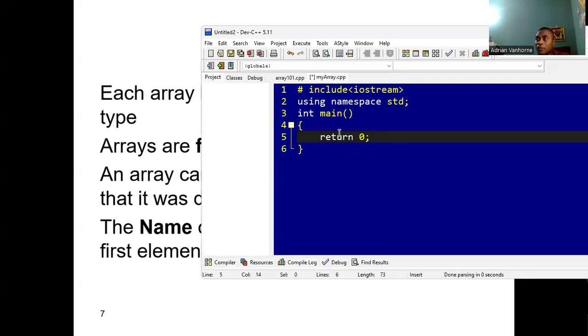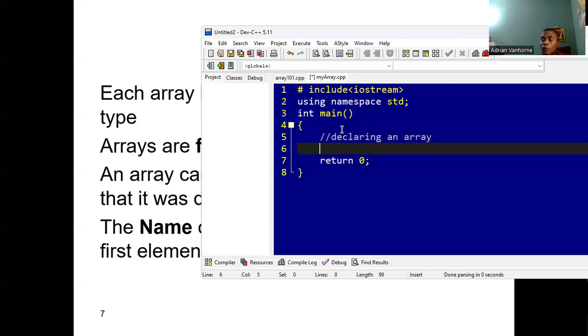All right, so we're going to look at how we declare an array in C++. So let's declare an array to store the age of 10 students. To declare an array, we need to know the name of the array, we need to know the data type, and we need to know the size.